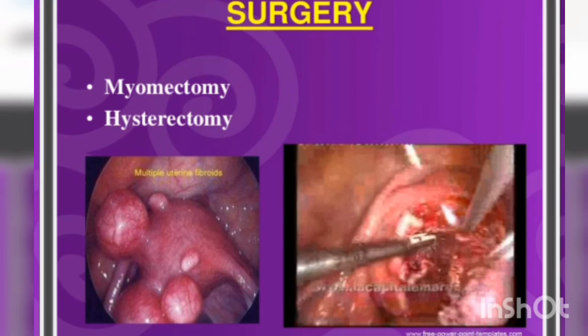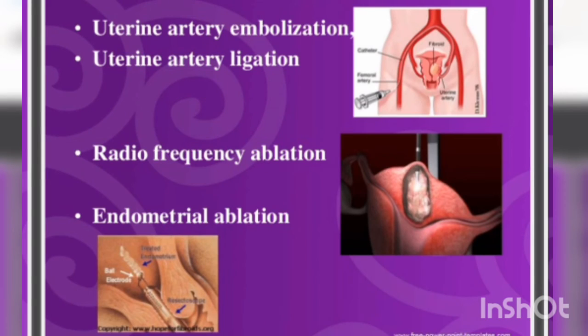Now what kind of surgery do we basically go for? We can go for myomectomy. As we can see easily in the figure, the fibroid is present and it is removed by surgical myomectomy, or a hysterectomy can also be done, that is the removal of the complete uterus, which will lead to the removal of the fibroid also. So now here we can see uterine artery embolization, and uterine artery ligation is also done. In these cases, the woman is already infertile, or there are some cases in which the woman has become infertile. Now, we also go for radiofrequency ablation or endometrial ablation.